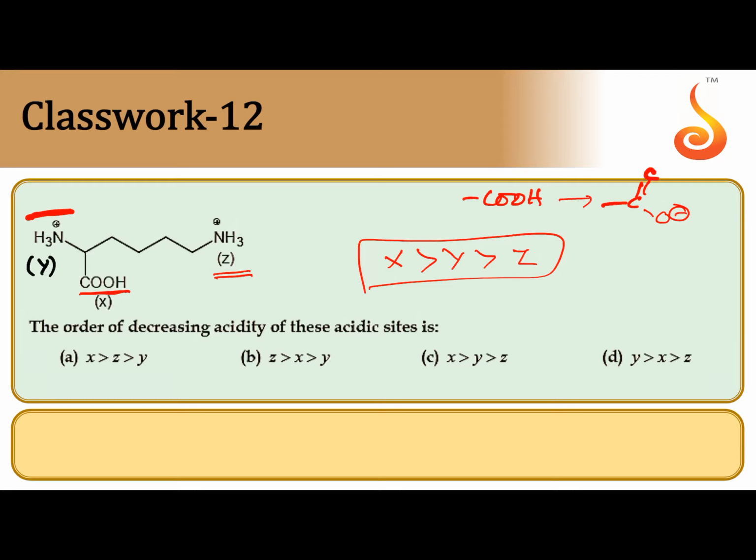The reason: in Y, the NH3 plus is on the carbon adjacent to the one bearing the electron withdrawing group COOH, so it is closer to N. An electron withdrawing group can increase the acidic strength. But with respect to Z, the COOH group is far away from that NH3 plus. That's why, because of the stronger minus effect of COOH, the NH3 plus of Y is more acidic. So X, Y, Z is the correct option. C is the correct option.